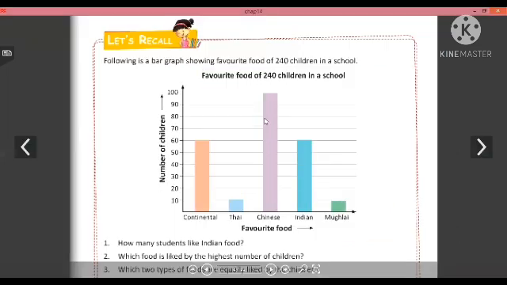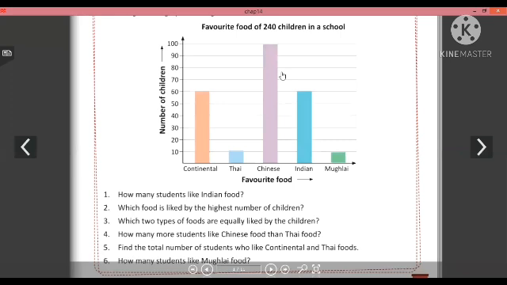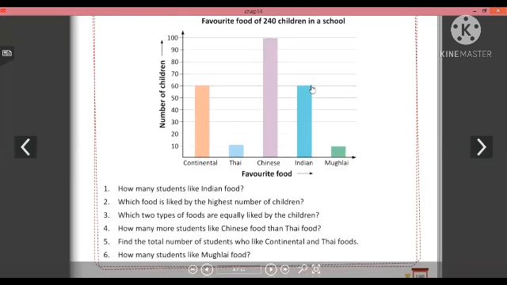So we have this question number 1 in the Let's Recall portion discussing about the favorite food of 240 children. So we will look at the bar graph and we will answer these questions. Now you can see first question says how many students like Indian food. तो Indian का हमने बार देखा and it is exactly 60. So we will write here 60. That means 60 students like Indian food.